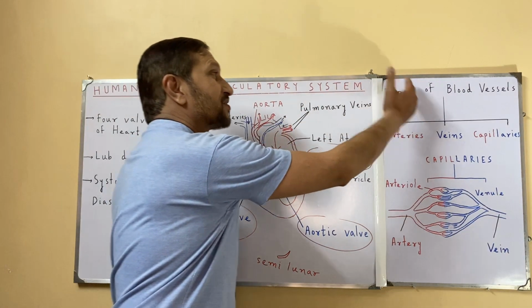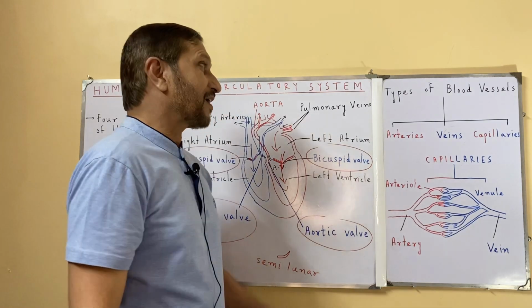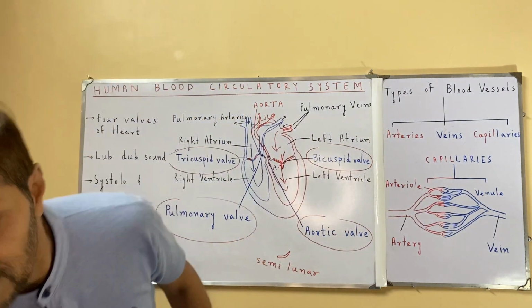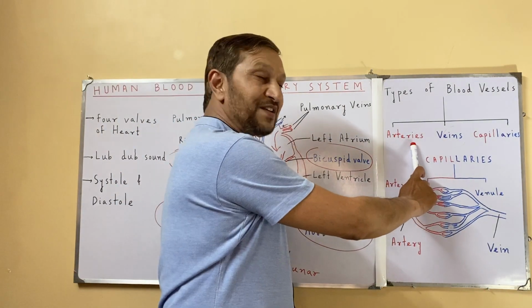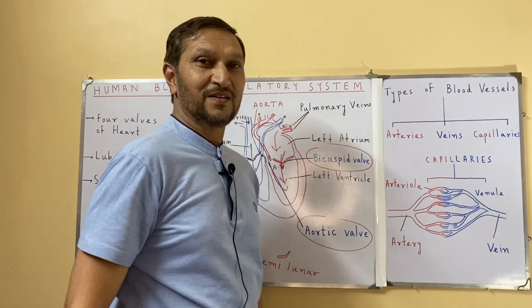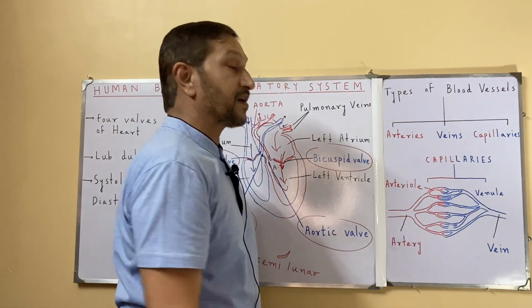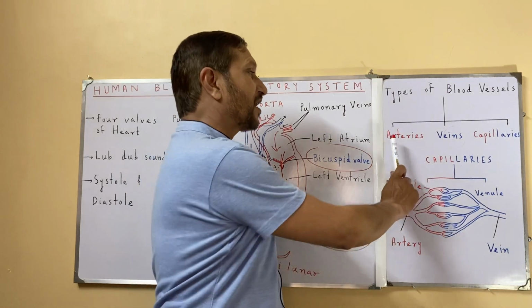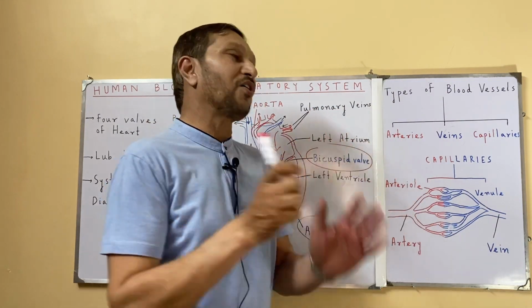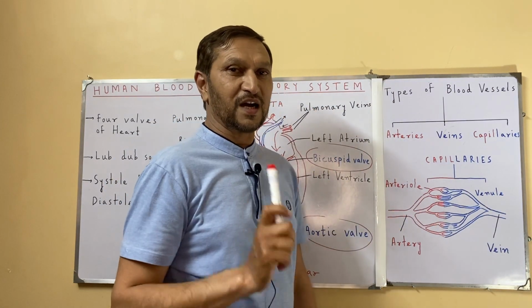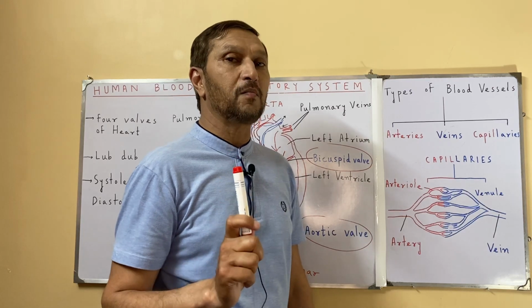Now come to the types of blood vessels. There are three types of blood vessels, namely arteries, veins and capillaries. Arteries generally contain oxygenated blood.